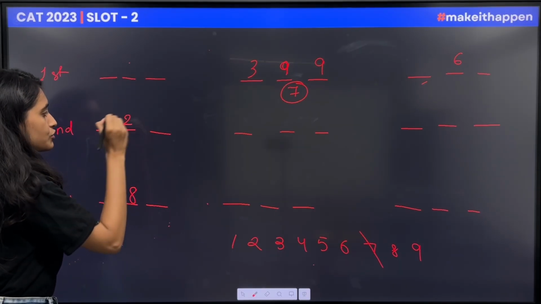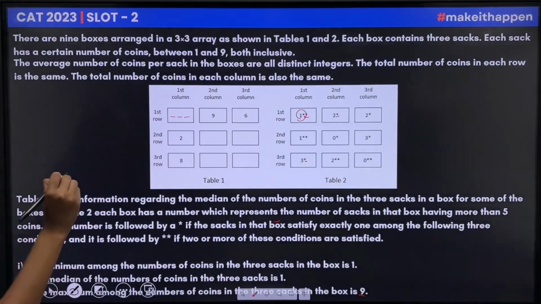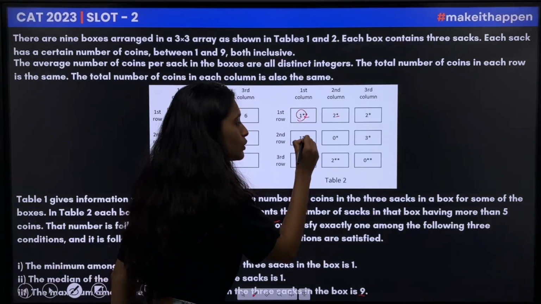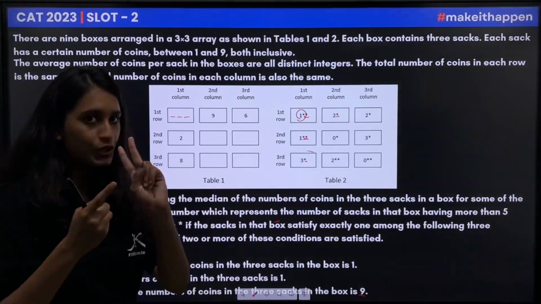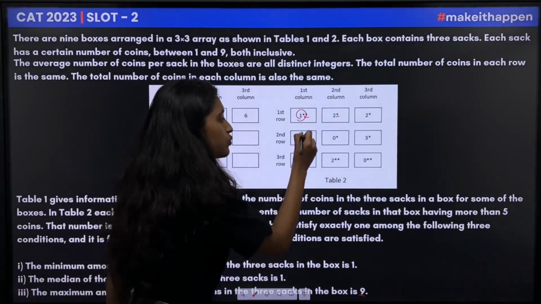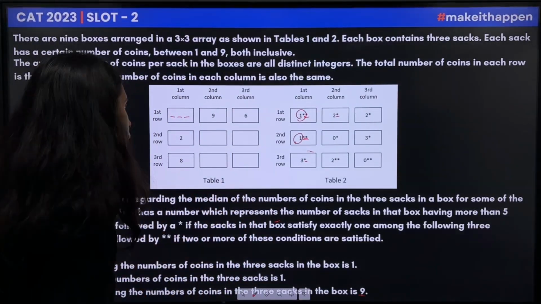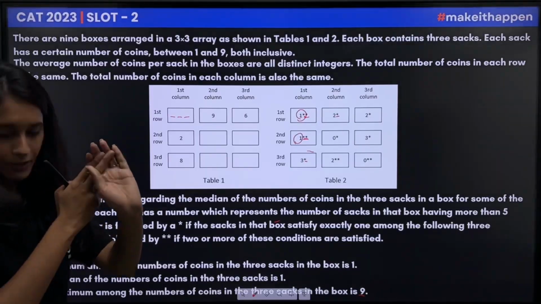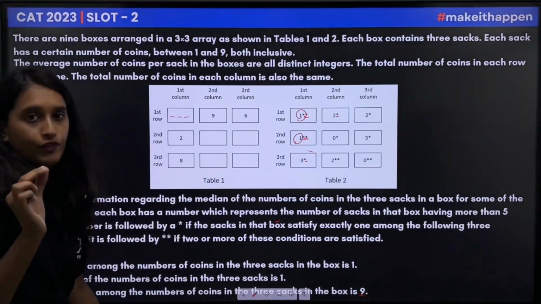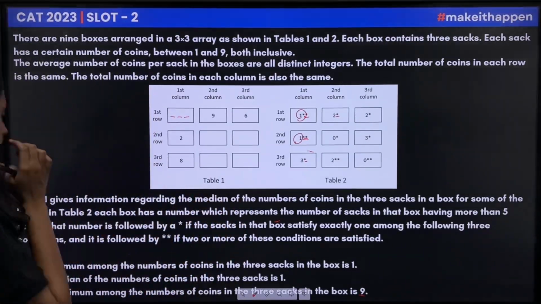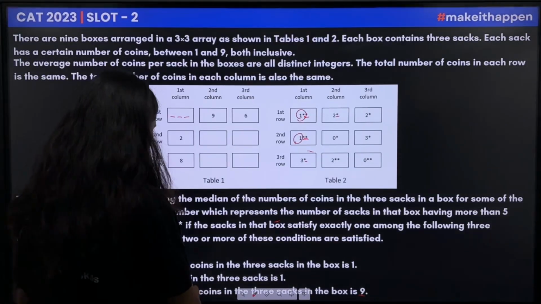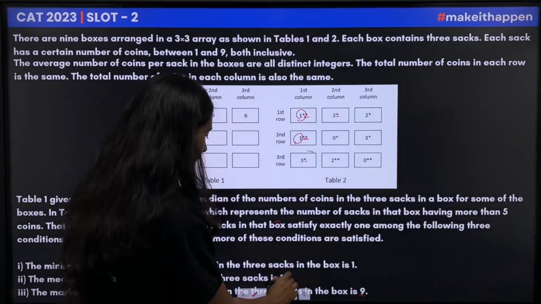Now if this is 2 and we are given that exactly 2 statements are right, since there are 2 stars, and there is 1 sack that has coins more than 5. Now if 2 statements are correct, this means the median of the number of coins in the 3 sacks is 1.